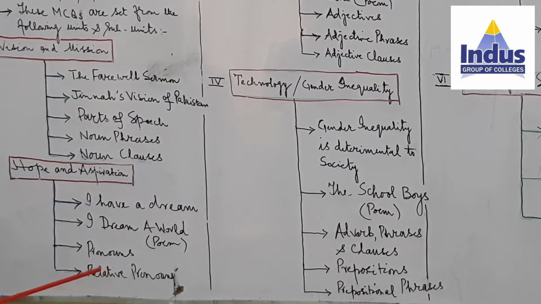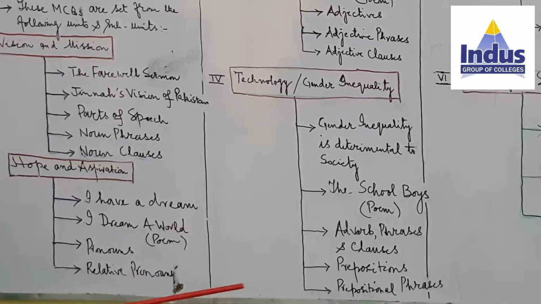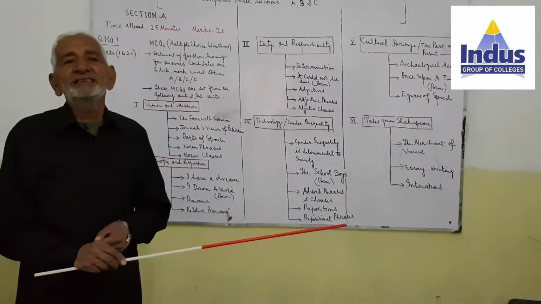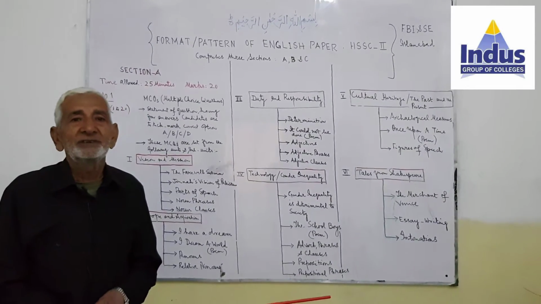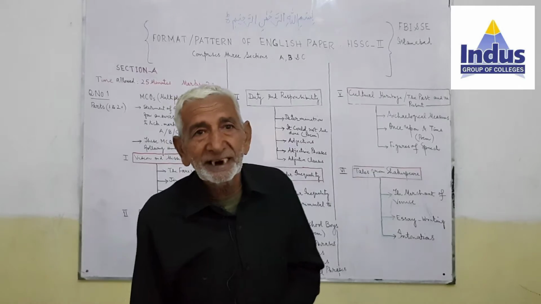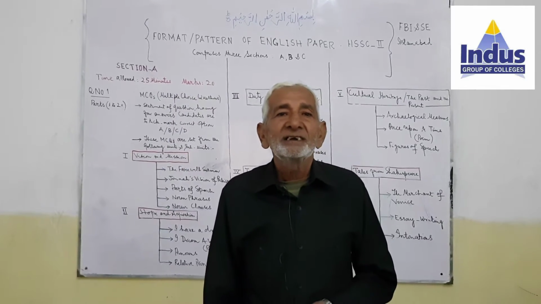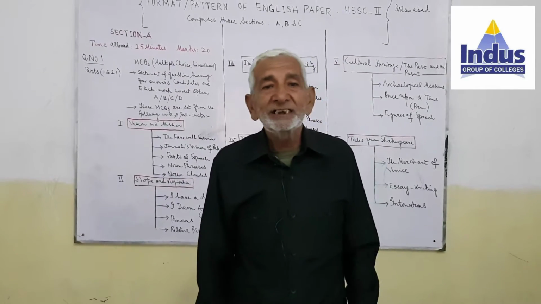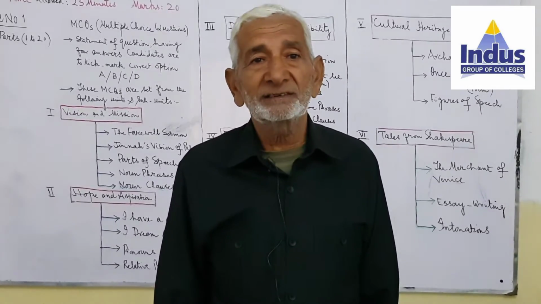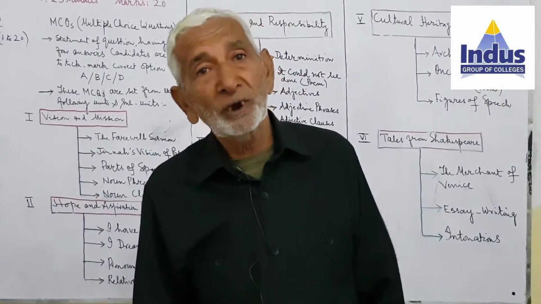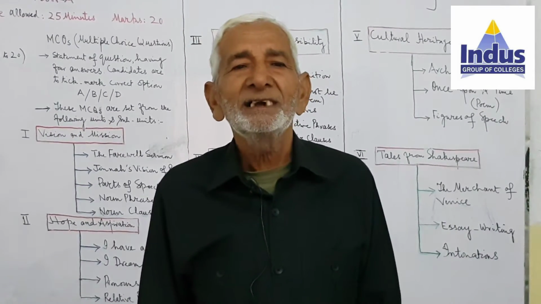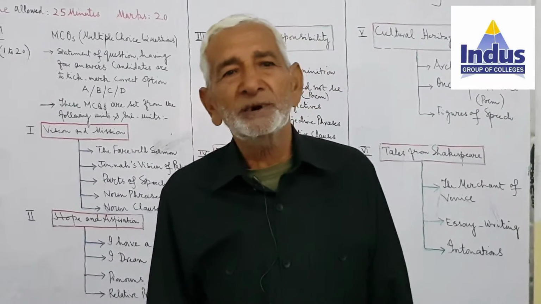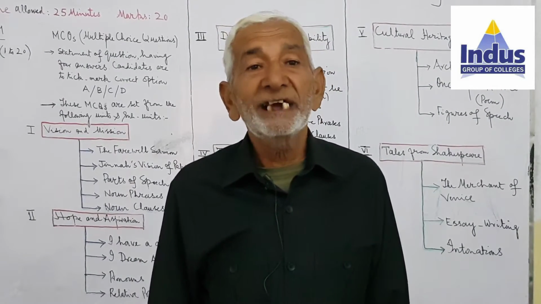So far, the grammar portion is concerned, we have got pronouns and relative pronoun. Pronoun is defined grammatically in English grammar as a word which is used for the noun. For example, Aslam gets up early in the morning and then he goes to the mosque in order to offer prayer. This he is a pronoun which is used for the noun, Aslam. So remember that the definition of the pronoun is that word which is used